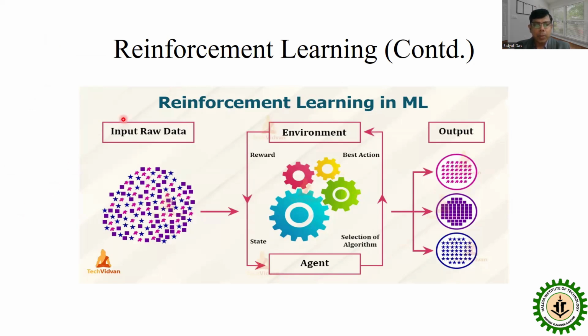Here is the overall diagram of reinforcement learning. There is input raw data, and from this data the system will learn automatically by using the agent. The agent gives a reward for the right action and a penalty for the wrong action, and this process continues until it gives a better result or better output. So that is the technique of reinforcement learning.